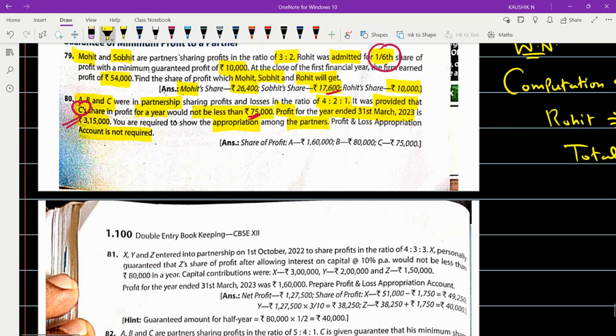Look at the values. What is A getting as the final value of profit? Are we getting the values? Right. So I hope now you literally understood what guarantee of profit is all about, and you now have clarity on how to calculate the amount of profit to be distributed, what ratios we have, how the entries are to be formed, and why we are deducting some amount from a particular partner's value. Everything is clear to you right now, right?